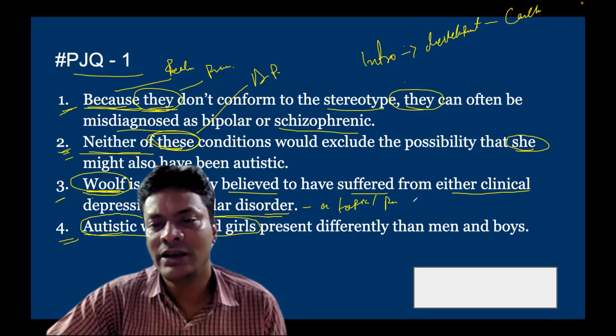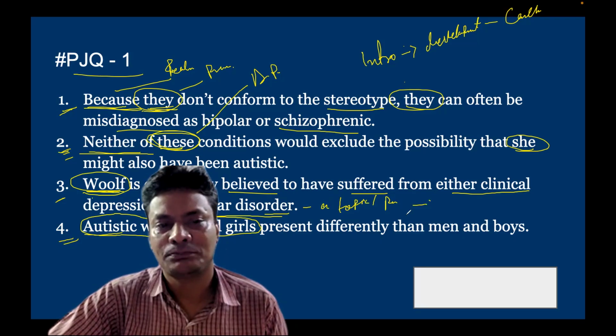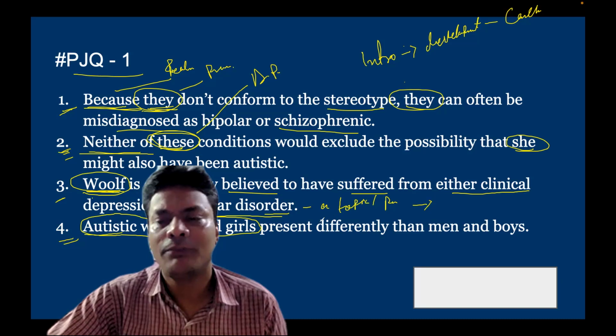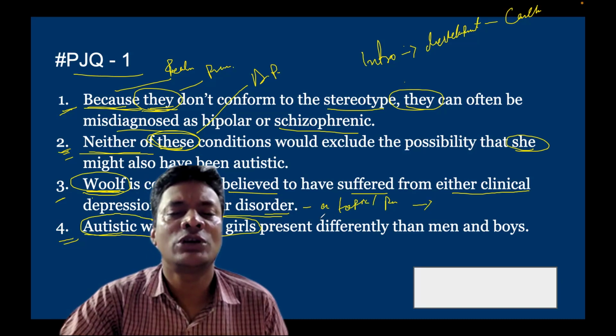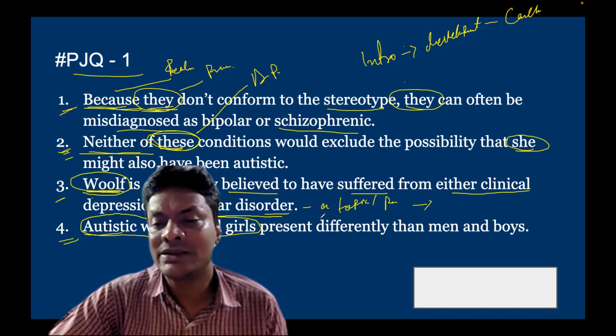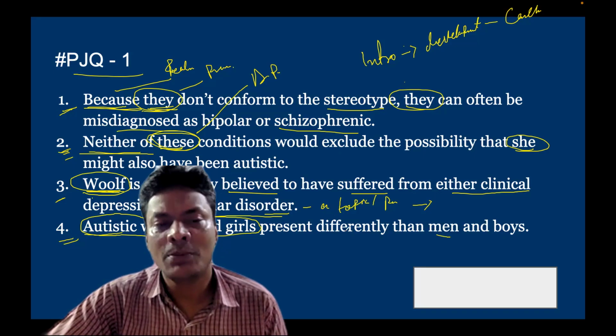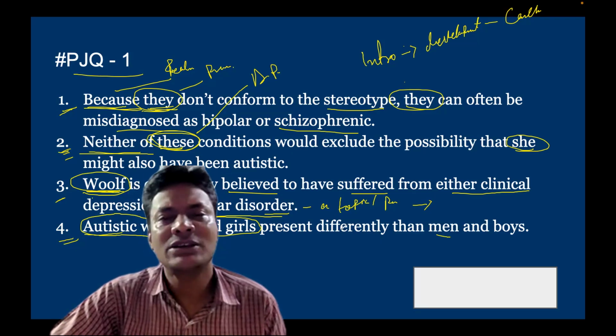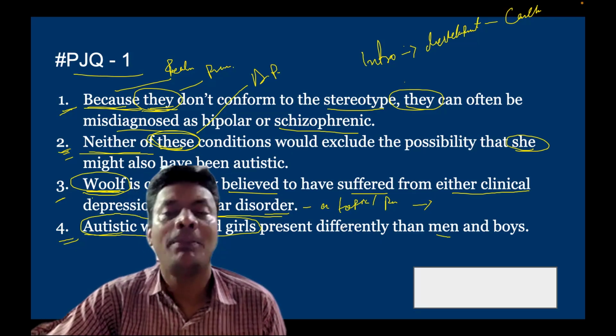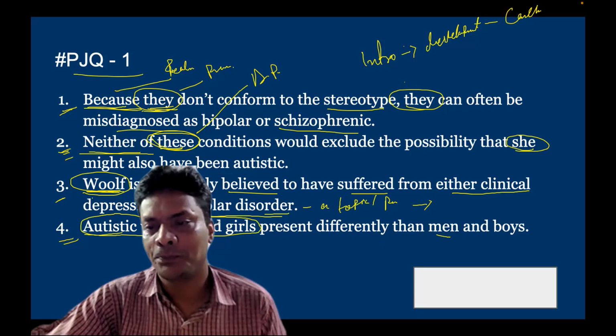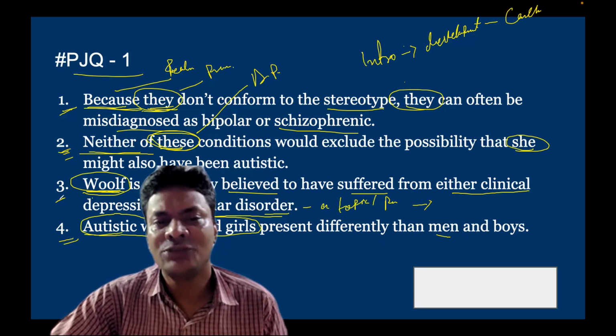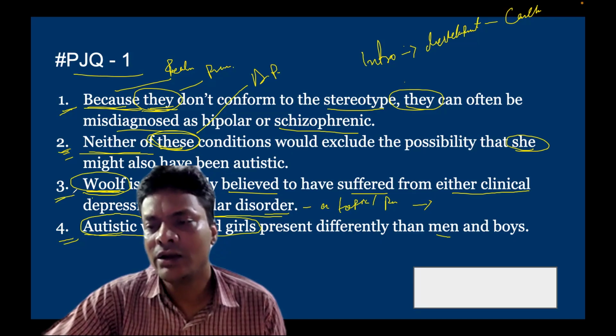So it is a clear opening part. But why not four? Four states that autistic women and girls present differently than men and boys. Now, option four is a general observation about autistic women, right? So hence we consider three would be a clear opening.